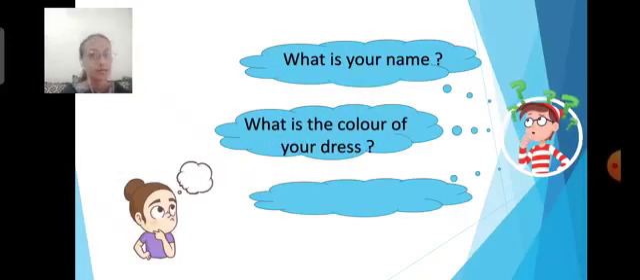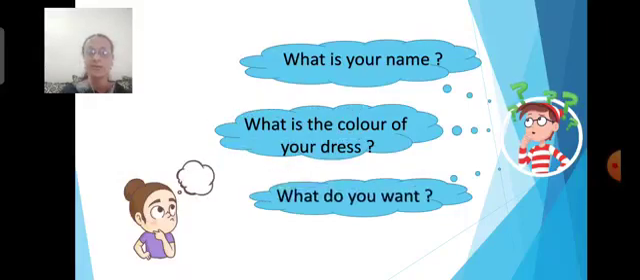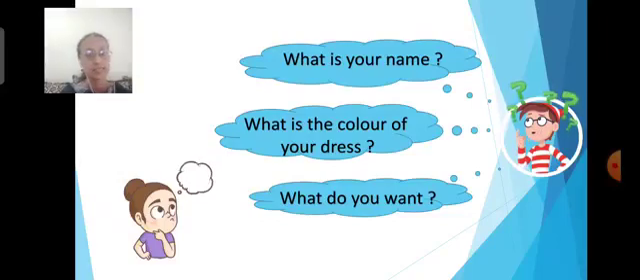What is the color of your dress? Again a question and you have to think and give the answer. What is your name? Your name you will say. Then the color of your dress you are going to say. What do you want? Again you will think and say the answer. You will give the answer. What do you want? I want a chocolate.